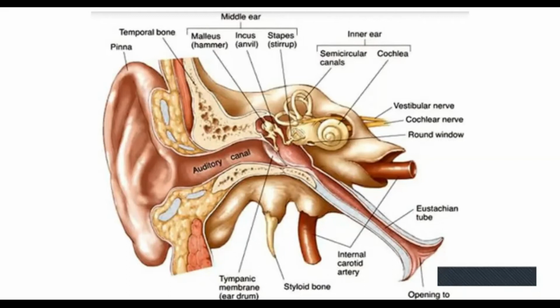When this fluid movement happens, what happens? The hair cells are present inside our semicircular canals and the vestibule. These hair cells get stimulated. When these hair cells get stimulated, an impulse or message is formed there. That message is transmitted to our cerebellum through the vestibular nerve.